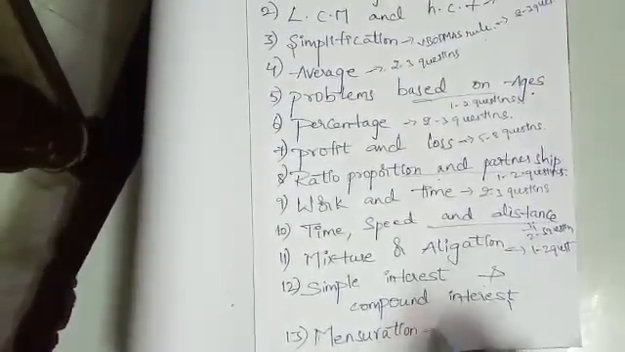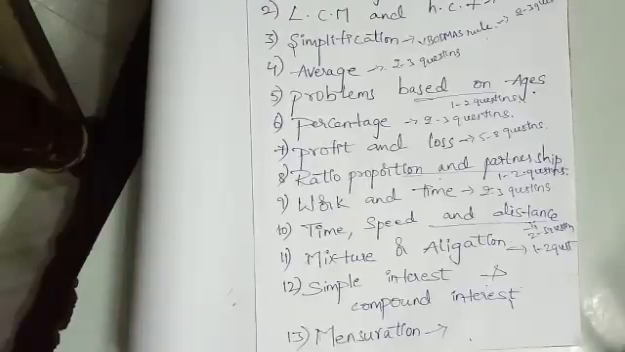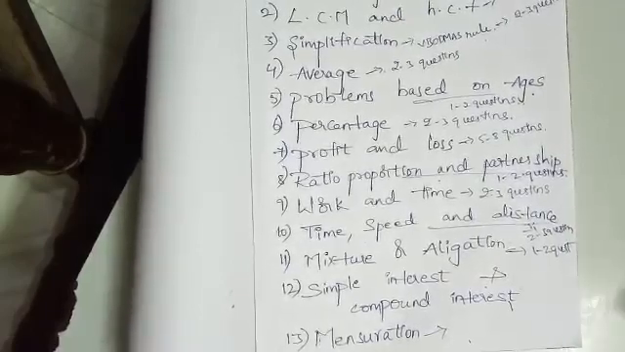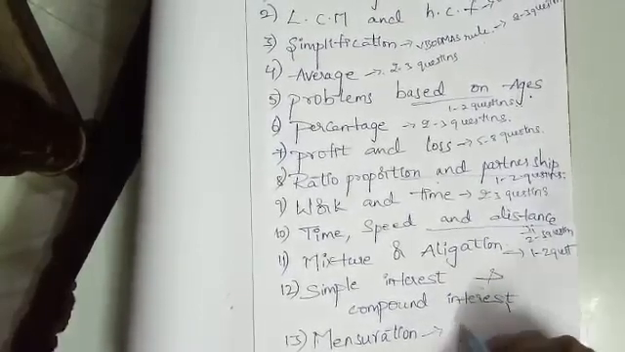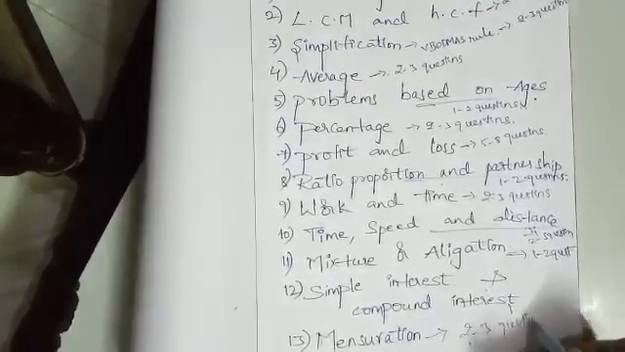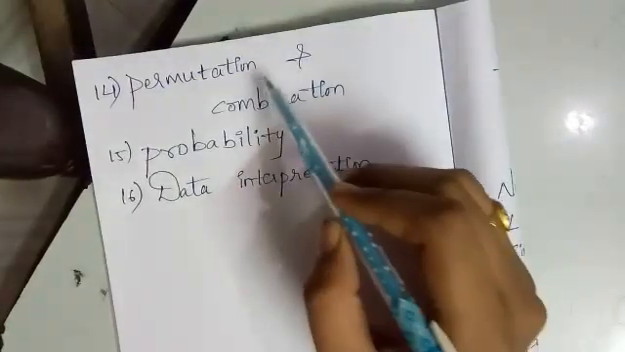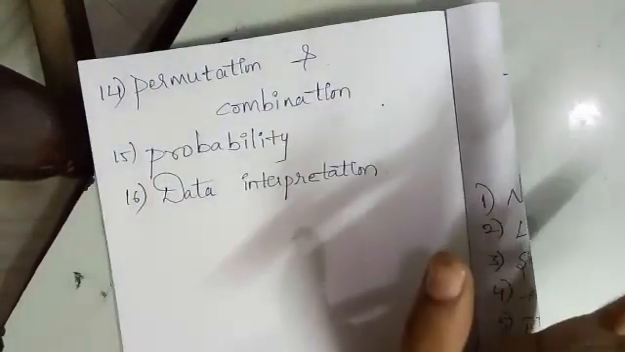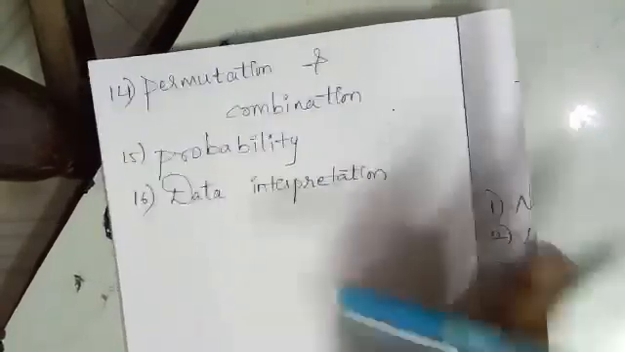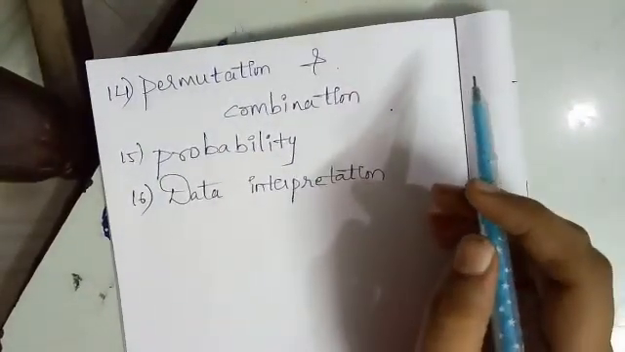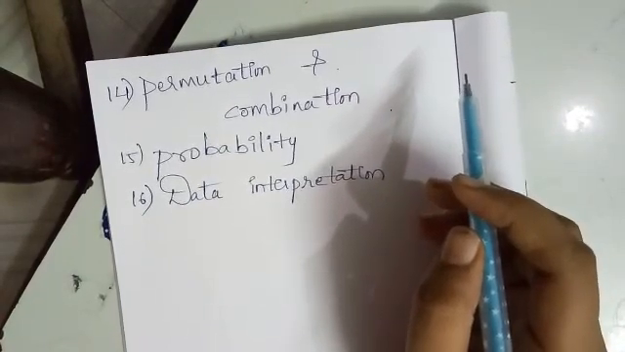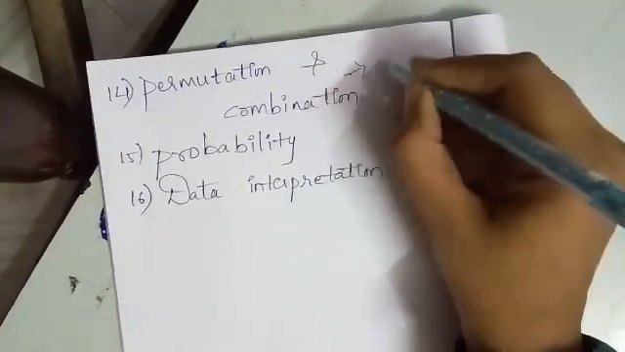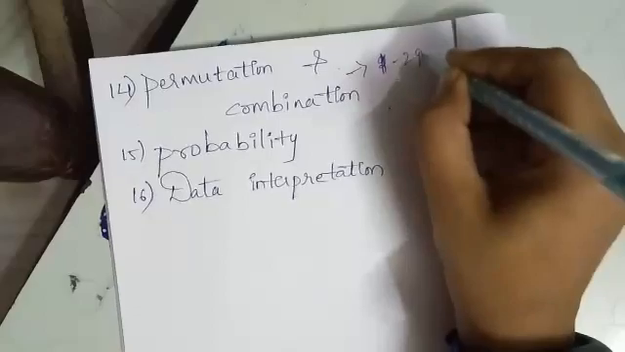And next concept, mensuration. This mensuration chapter consists of plane figures and solid figures. In the entrance examination, 2 to 3 questions are generally asked from this chapter. And next concept, permutation and combination. In our day-to-day life, we are interested to know the number of ways in which a particular work can be done. For this, we should know all the possible ways to do that work, and it can be done with the help of permutation and combination. We can expect from this chapter 1 to 2 questions.